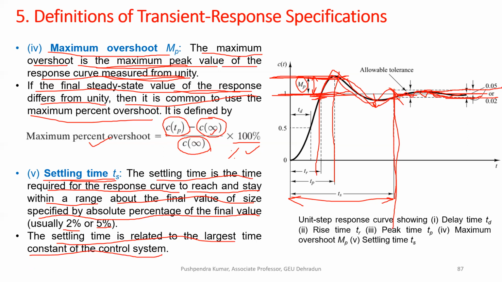You can say when it is 0.98 it is like 2% error only, or 1.02, or 0.98, so it is nearby 1. So basically it is the largest time where the system gets settled nearby the final value, within 2 or 5% of the final value. That time is settling time.